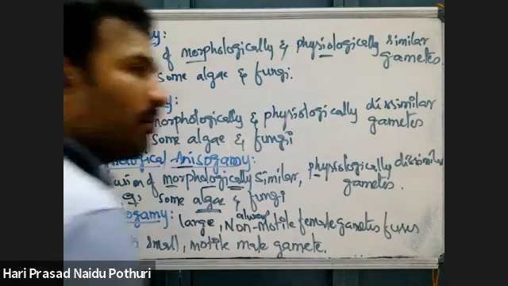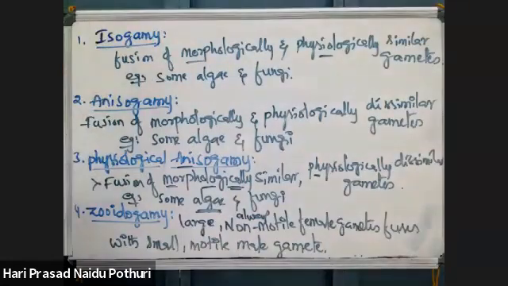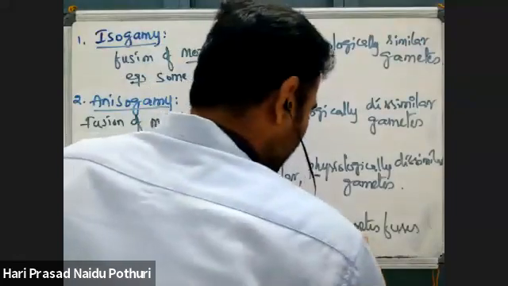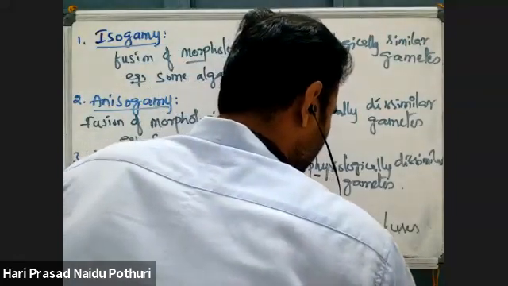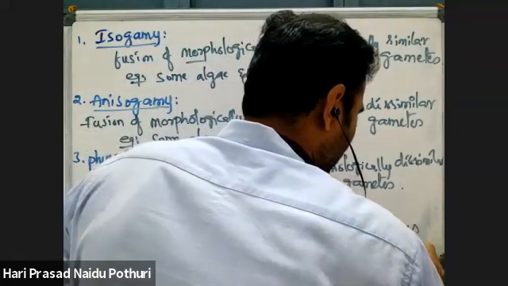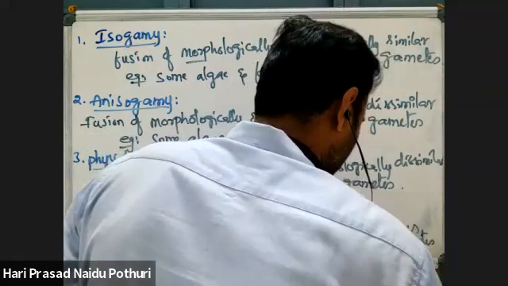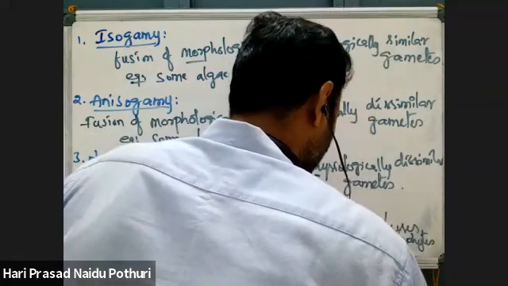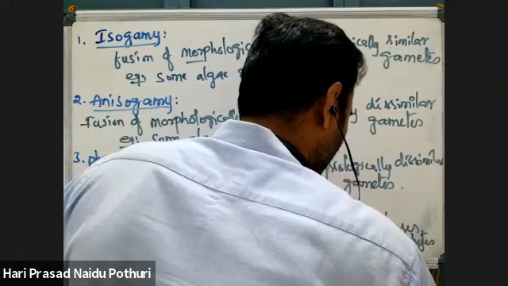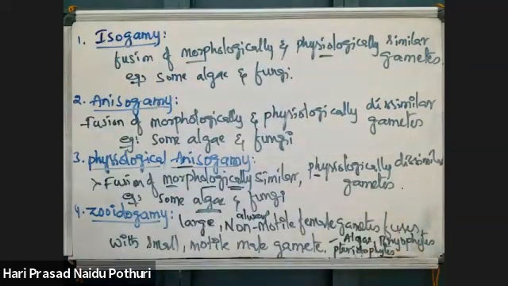This zooidogamy is seen in algae, bryophyte, pteridophyte. Zooidogamy means where large and always non-motile female gametes combine with small and motile male gametes.